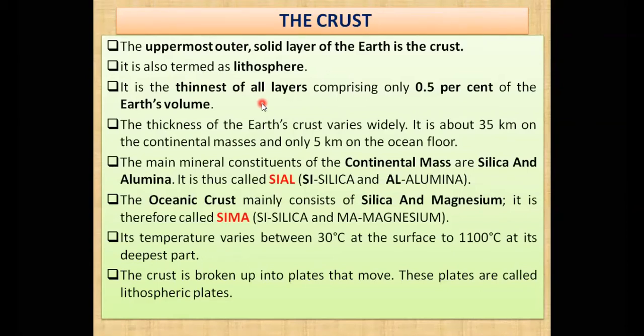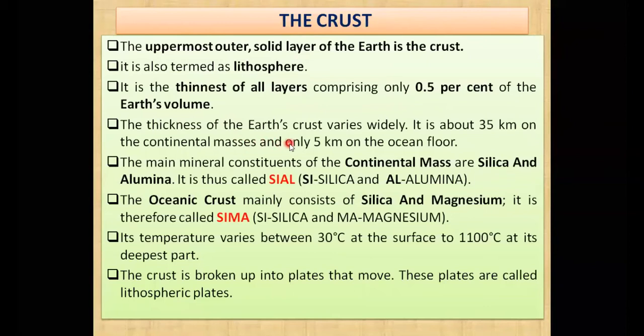You have seen in the image also the thinness of the layers. If you compare the mantle and core, then the crust will be the thinnest of all of them, and it comprises only 0.5% of the total earth volume. Total earth का कितना परसेंट है ये? 0.5% is the percentage of the total earth's volume where we are living.